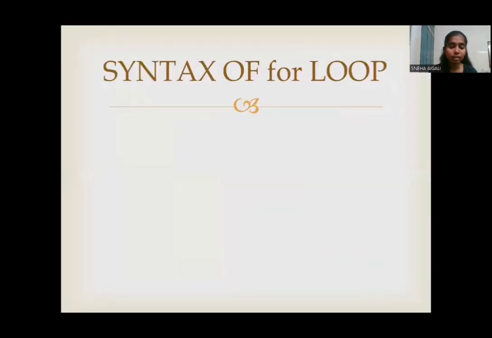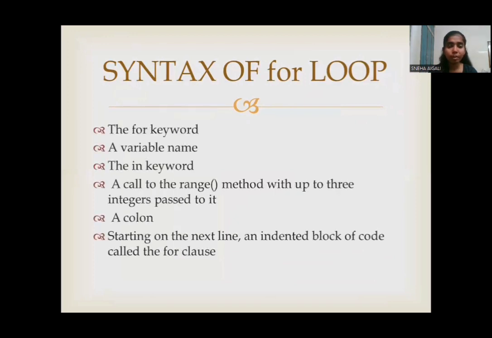Now let us see the syntax of the for loop. It begins with the for keyword. Next comes the variable name followed by the in keyword, and then a call to the range function in which 3 integers are passed, as I mentioned previously. And next comes the colon. On the next line, we have an indented block of code.